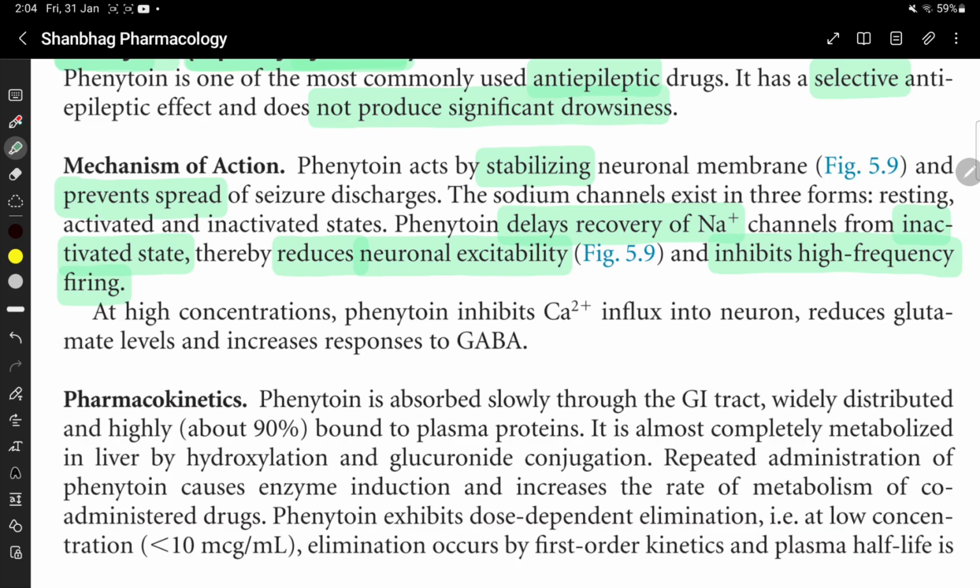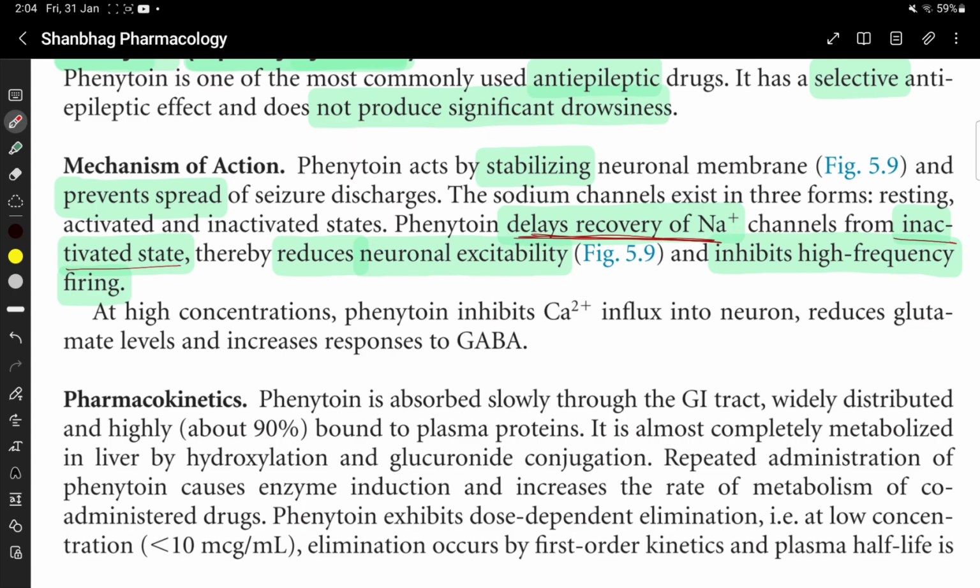So, phenytoin's mechanism of action is that it delays recovery of the Na plus channel from the inactivated state and thus reduces neuronal excitability and inhibits the high frequency firing.